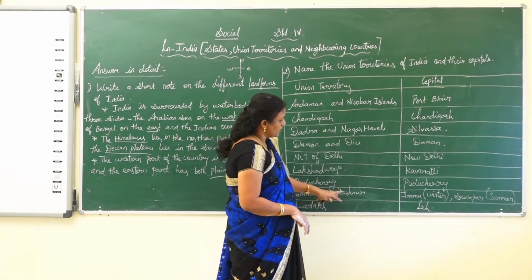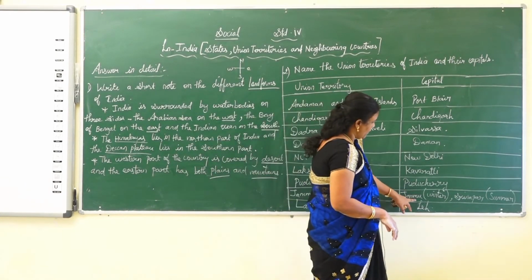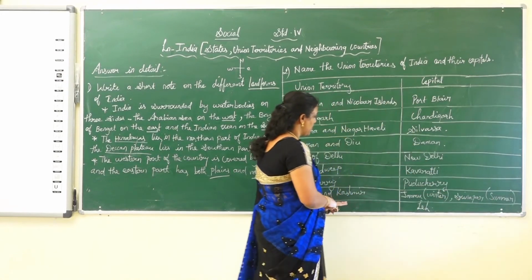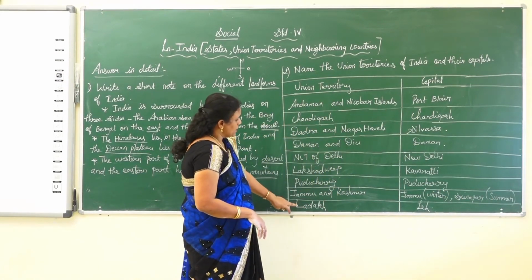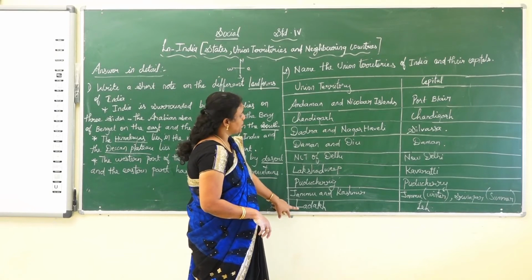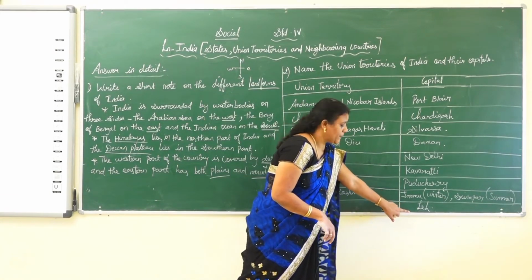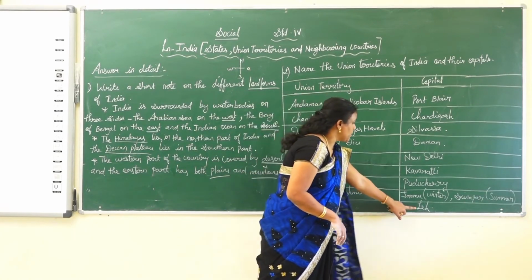Then Jammu and Kashmir. Jammu in winter and Srinagar in summer were the capitals of Jammu and Kashmir. Ladakh is the newly formed union territory and its capital was Leh. So Ladakh, the capital was Leh.